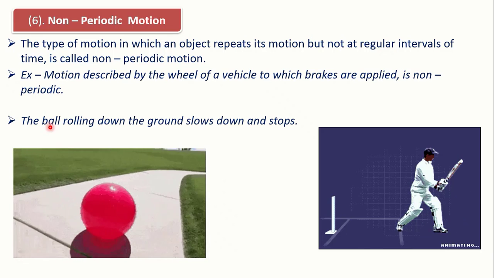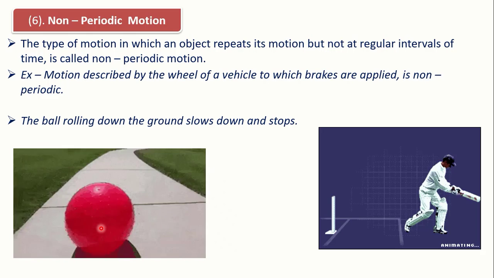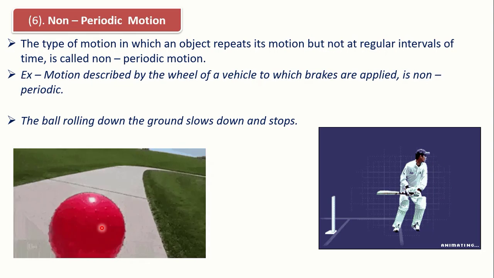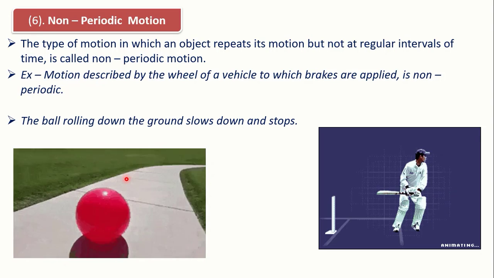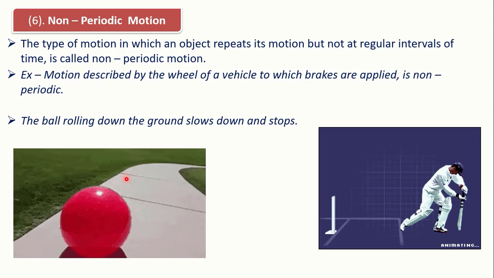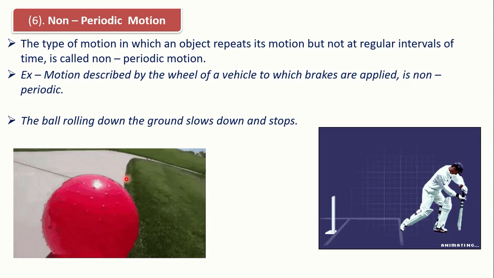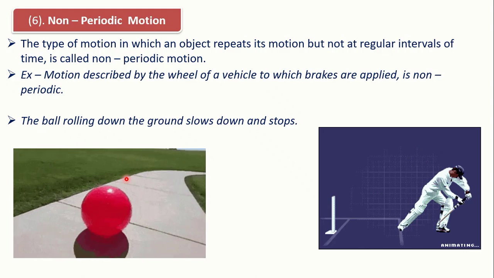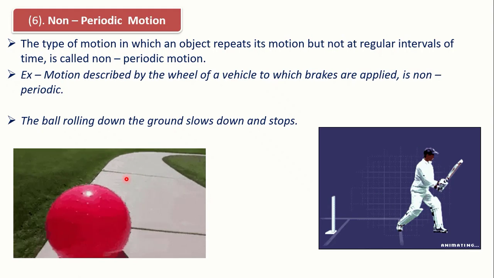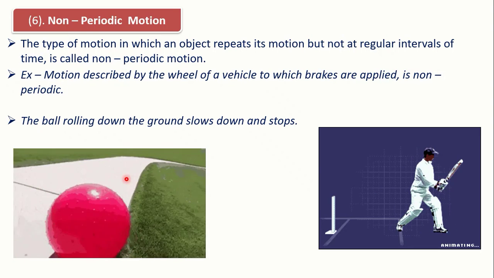Next example, the ball rolling down the ground slows down and stops. You can see here this ball is rolling, and after some time, after covering a certain distance, it slows down and stops. So it also undergoes non-periodic motion because no particular time is required to stop this ball. It is stopping because of the frictional force between the ground and the surface of the ball.